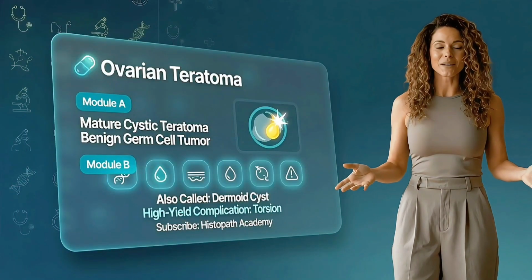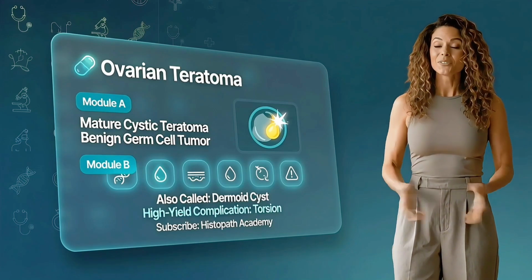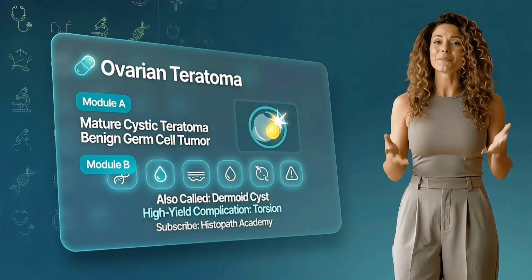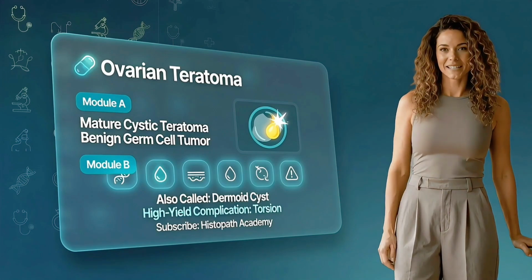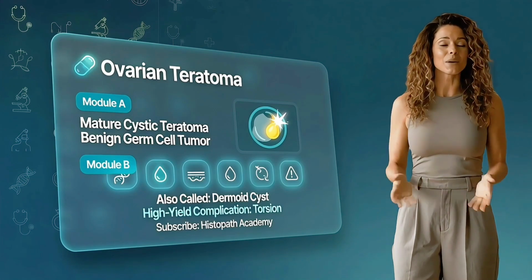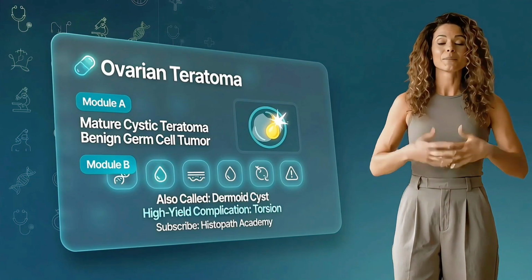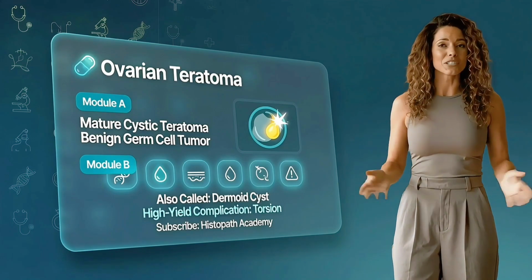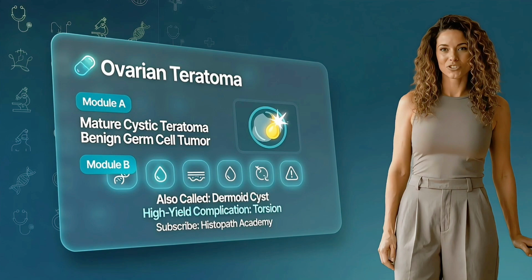Ovarian teratomas are germ cell tumors made of tissue from one or more embryologic germ layers. The most common one you'll see is the mature cystic teratoma, also called a dermoid cyst. It's usually benign, but it has a high-yield complication you must recognize fast: torsion.